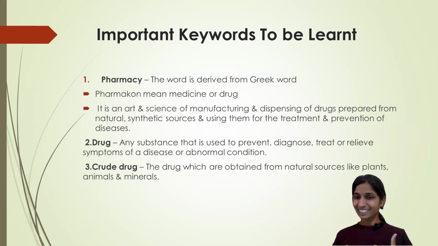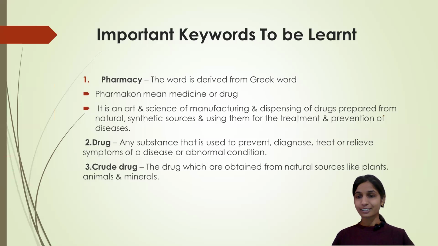So that is the reason they have said that it is an art and science of manufacturing and dispensing of those drugs. What are the types of drugs? How are they prepared? These are prepared from natural or synthetic sources and using them. For what are they used? They are used to diagnose, to treat, to prevent any diseases or any disorder. It is known as the word pharmacy.